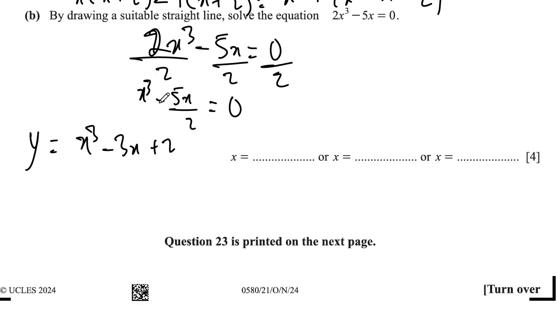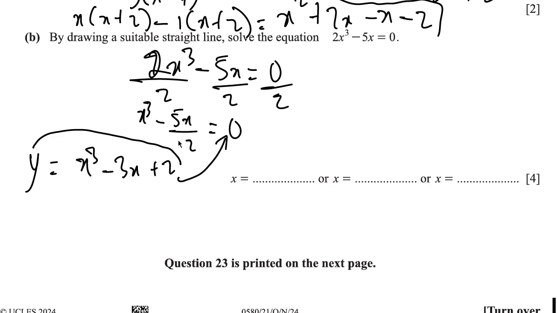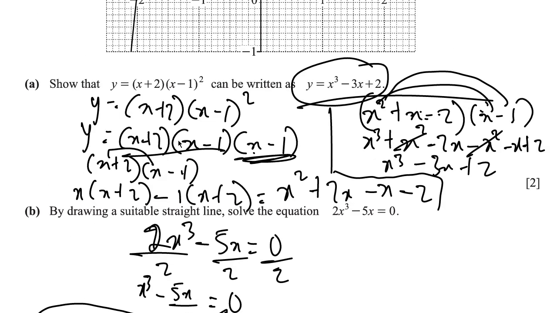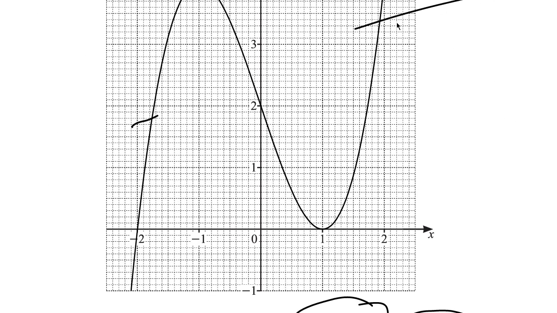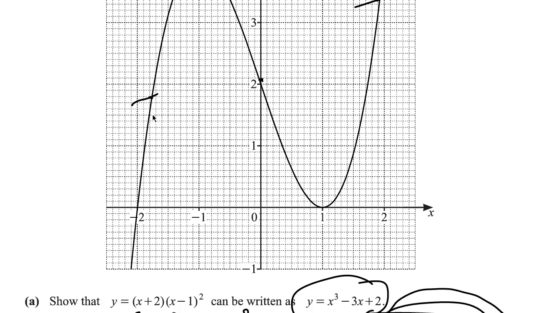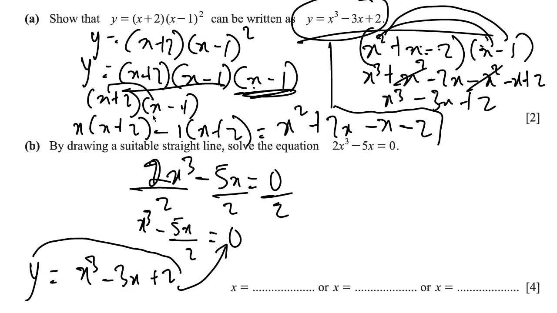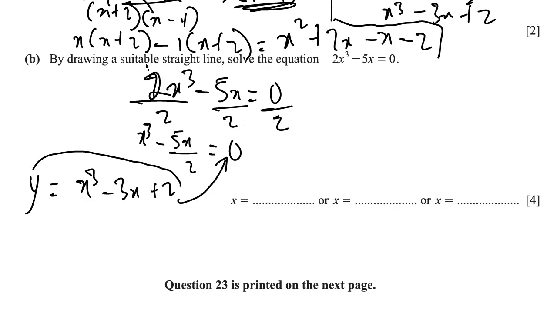Right? So we then want to generate a line from this. So you can simply take y backwards. And why are we doing this? We want to draw a line that's going to intersect with this curve, and then based on the 3 points of intersection, that gives us the solution. So we could take y over and let y be that line that's going to intersect.